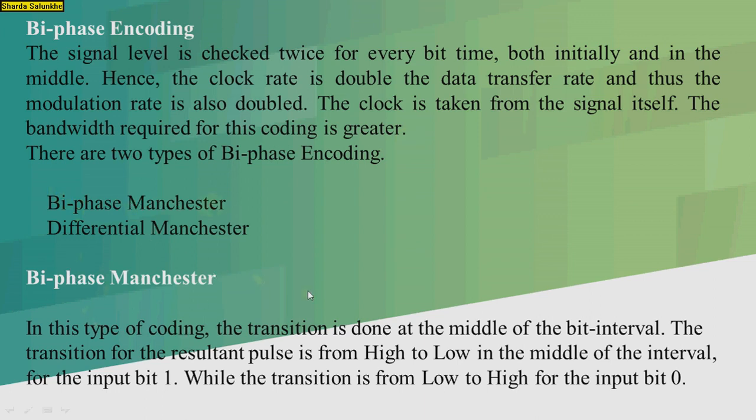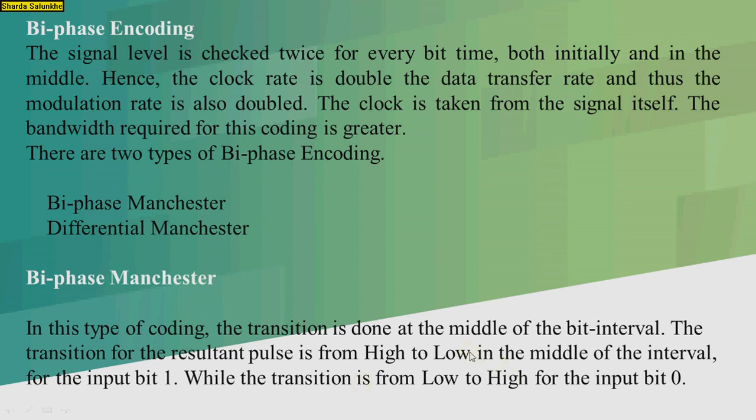So what is meant by biphase Manchester? In this type of coding, the transition is done in the middle of the bit interval, that is from 0 to 1 or from 1 to 0. The transition for the resultant pulse is from high to low in the middle of the interval for the 1 bit, while the transition for the 0 is from low to high. So this is nothing but biphase Manchester.